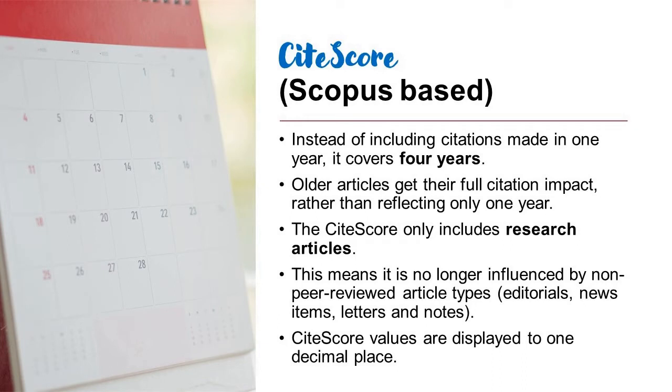Okay, now coming to CITE score. CITE score came into existence comparatively recently, a few years ago, and CITE score is based on Scopus. So Scopus is a good database, Web of Science is another good database, and both of them are owned by certain industries or publishers, right?